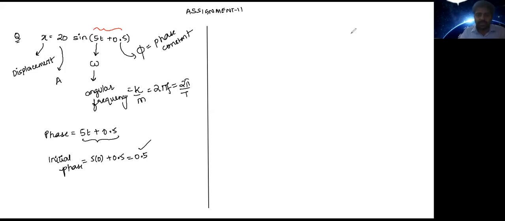Now, class, in order to understand the concept which will be used in the second question, I am writing down here something. Just have a look. We have read this morning that in a simple harmonic motion we have a particle. Let's say it starts its oscillation from the center. Atul, can you tell me the displacement equation of a particle which starts its SHM from x equal to 0?